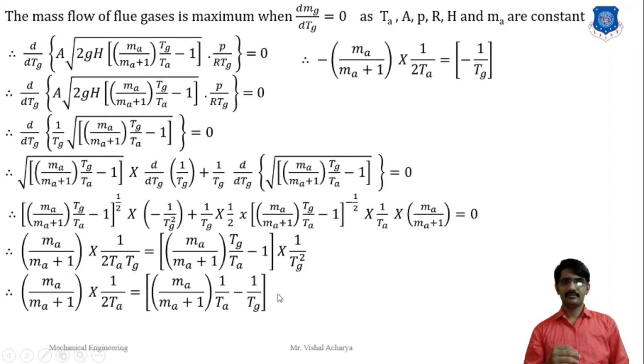Here our objective is the Tg by Ta ratio. So we put the terms on the left hand side in the form of the temperature of atmospheric air and the right hand side term is the temperature of the gas. So we get the answer: Tg by Ta is equal to 2 into (Ma plus 1) divided by Ma. This is the condition for the maximum discharge for the natural draft system.